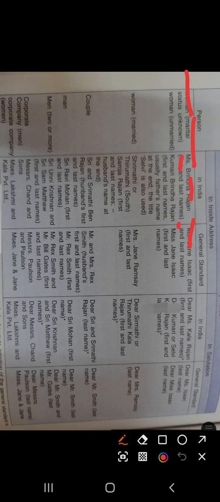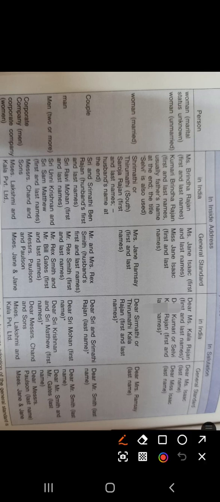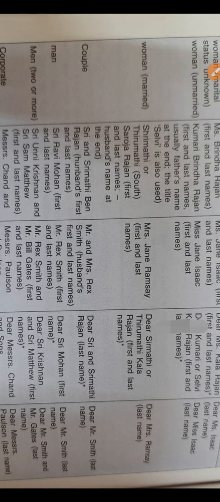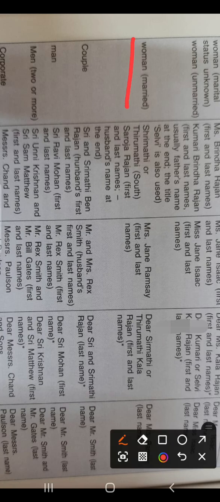Now accordingly, the salutation is Dear Miss, and that is also Dear Miss in the general standard. Then the second one is when the woman is married. When a woman is married, it is Srimati, and Thirumati in the south, and then first and last name.